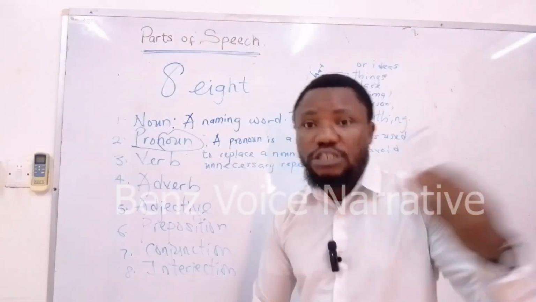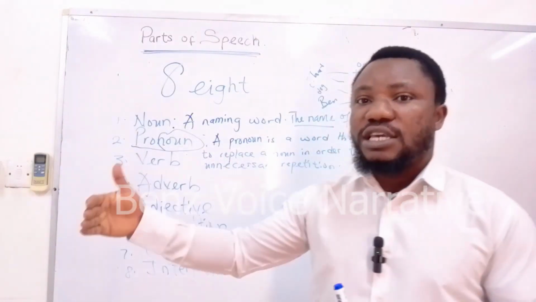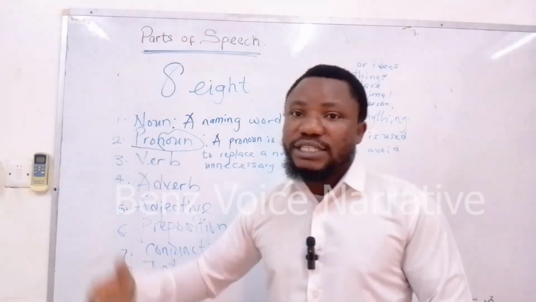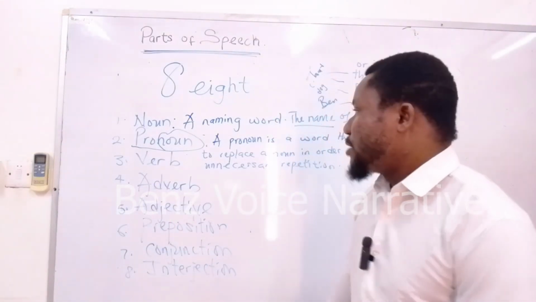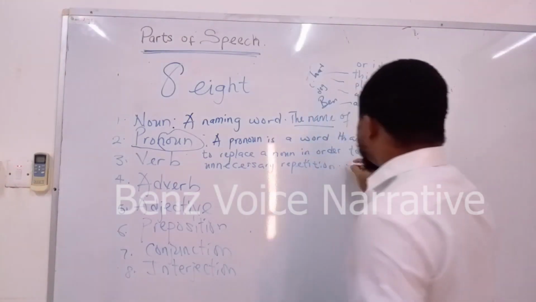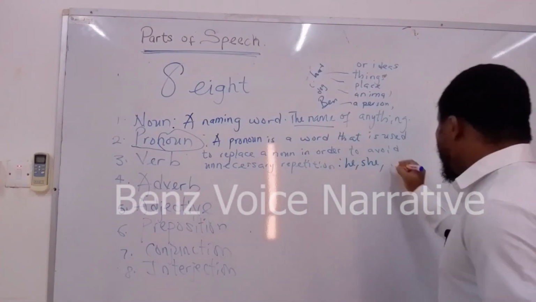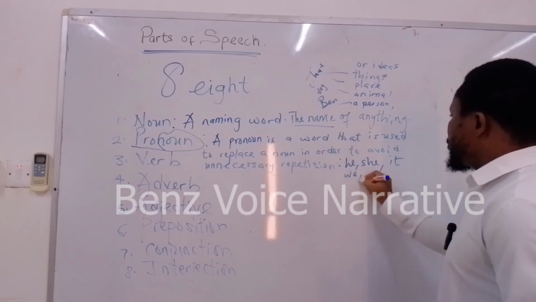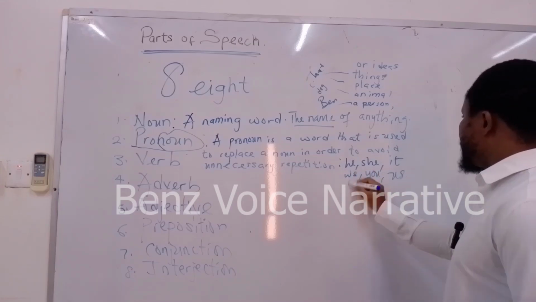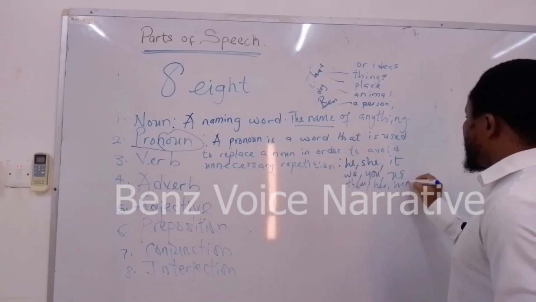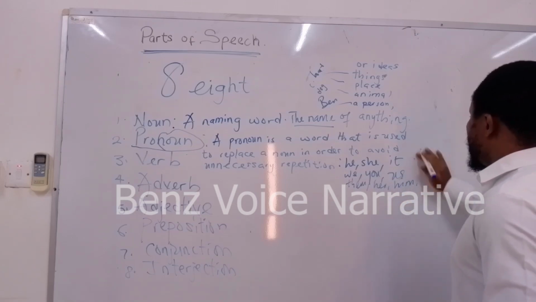For example, you can say Mr. James was here yesterday. He asked after my boss. The word he replaces Mr. James. Okay, so that's a pronoun. Examples of pronouns include he, she, it, we, you, us, them, her, him, it, etc.